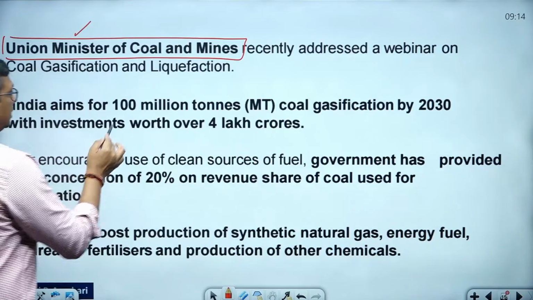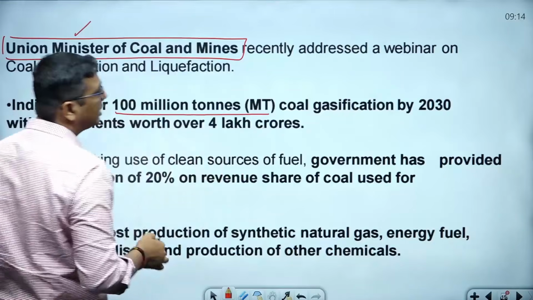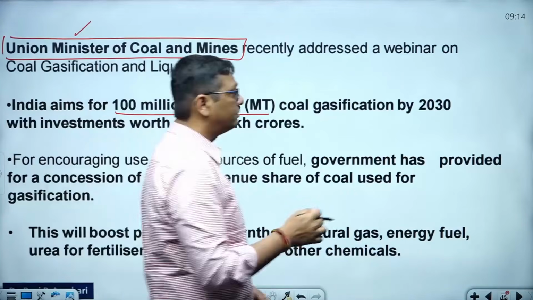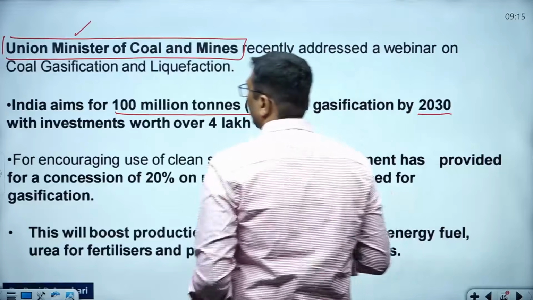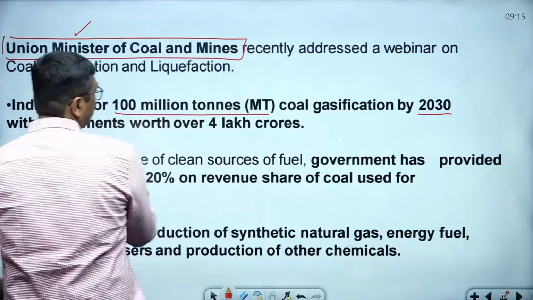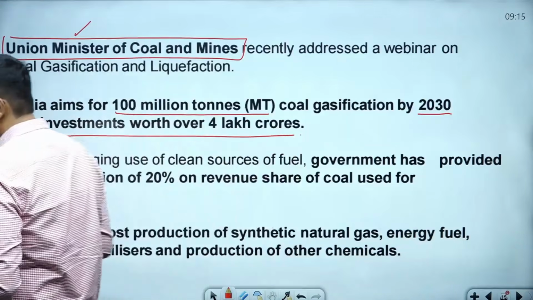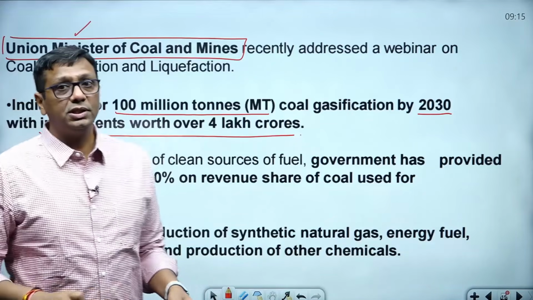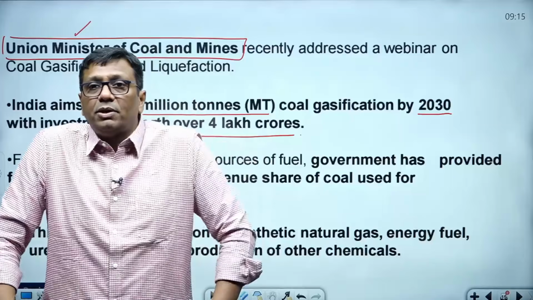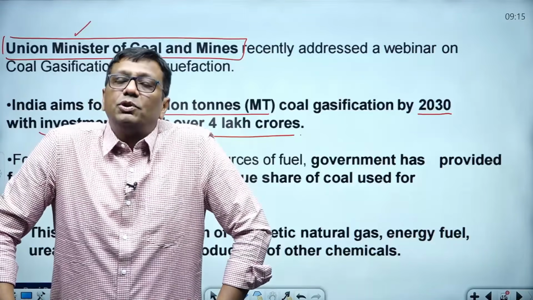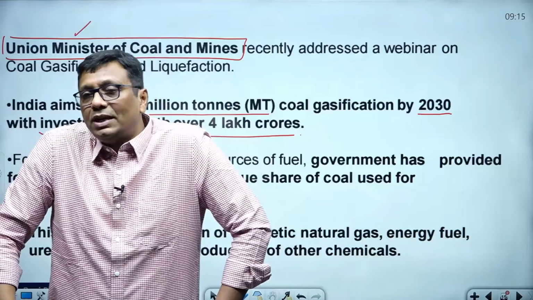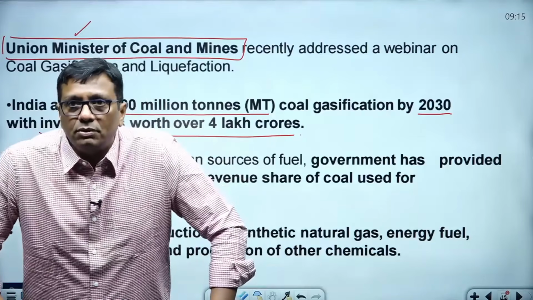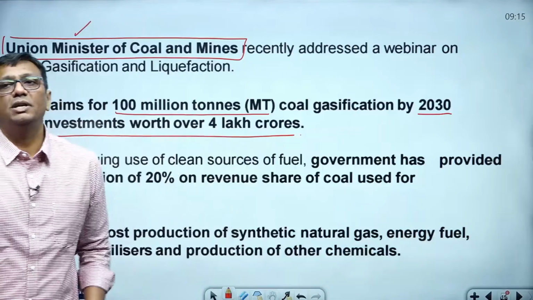They addressed it: 100 million tons of coal gasification is India's target to achieve by 2030. And here the government is ready to invest 4 lakh crore rupees. Of course, India needs this type of fuel. Suppose, guys, India has such technology and develops it, then India would not face the problem it faced during the Iran and Israel war. You know very well. India would never have such a problem.